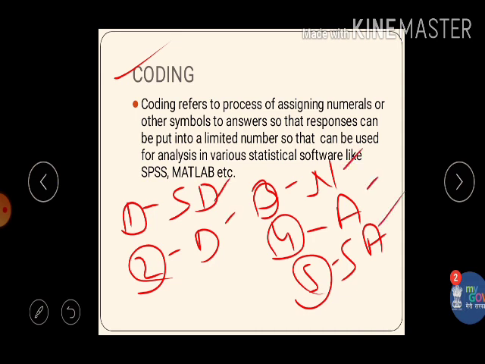So when we feed this data into the software, we feed the responses with the help of these codes only. I will discuss this coding and feeding the data in SPSS in an upcoming lecture.